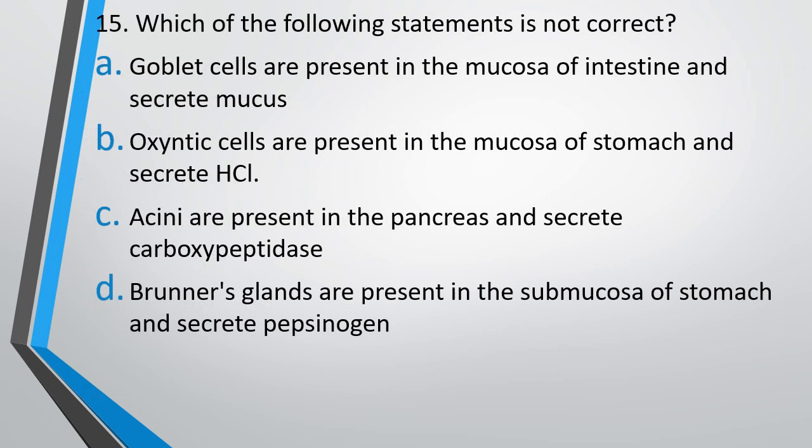Question number 15. Which of the following statements is not correct? Goblet cells are present in mucosa of intestine and secrete mucus. Oxyntic cells are present in mucosa of stomach and secrete HCl. Acini are present in pancreas and secrete carboxypeptidase. Brunner's gland is present in submucosa of stomach and secretes pepsinogen. You have to select the incorrect statement. So the correct answer is option D. Brunner's gland is present in submucosa of stomach, that's incorrect. And it secretes pepsinogen, that's also incorrect.